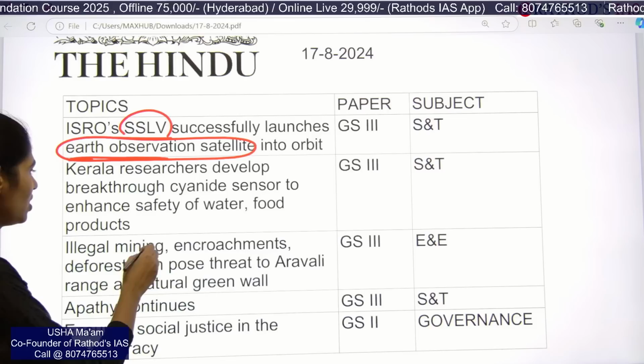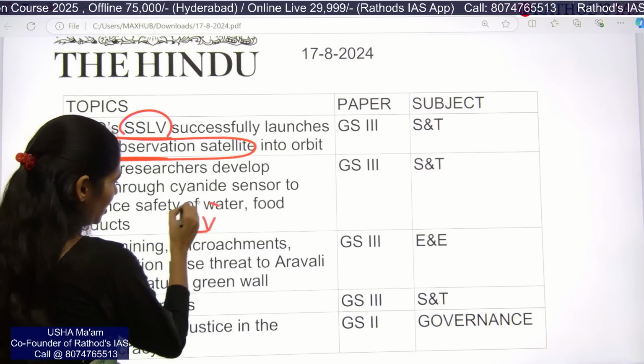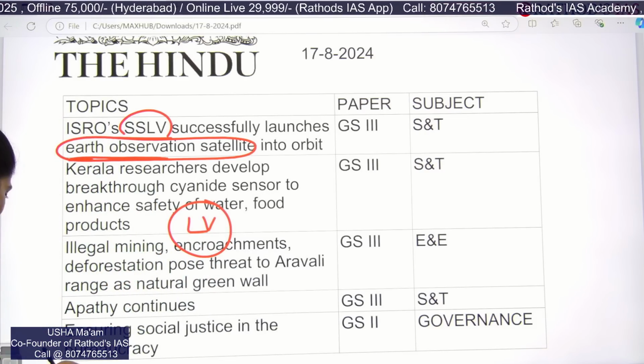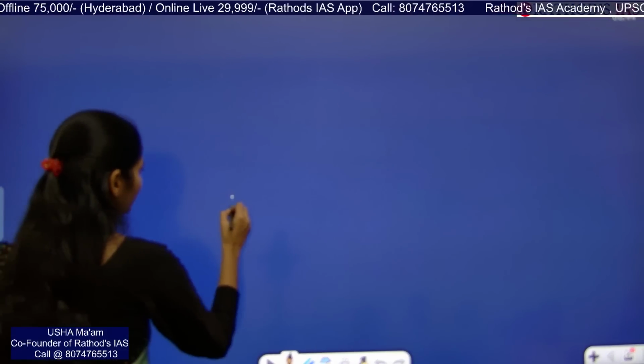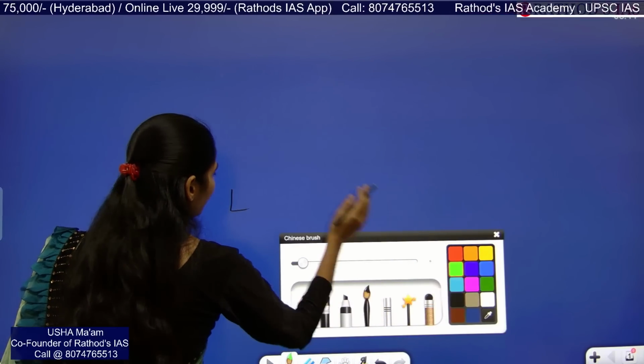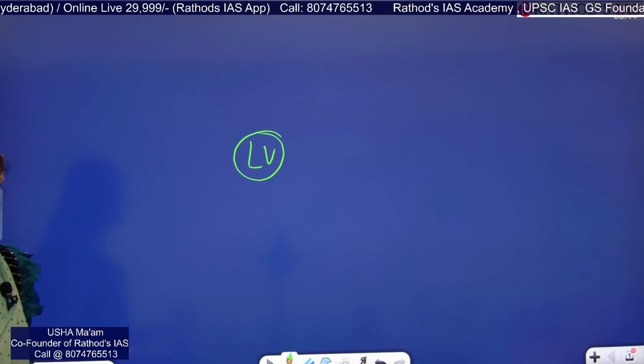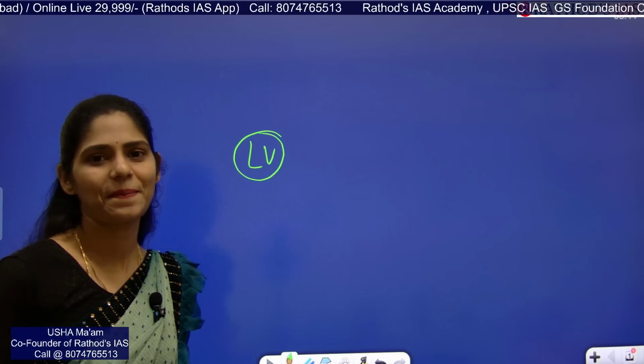So what is this launch vehicle? What is this LV? What is a launch vehicle? So what is the use of this launch vehicle?